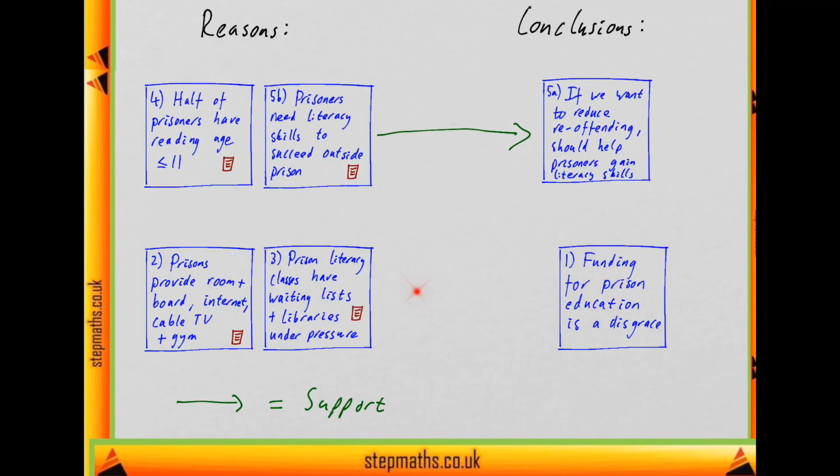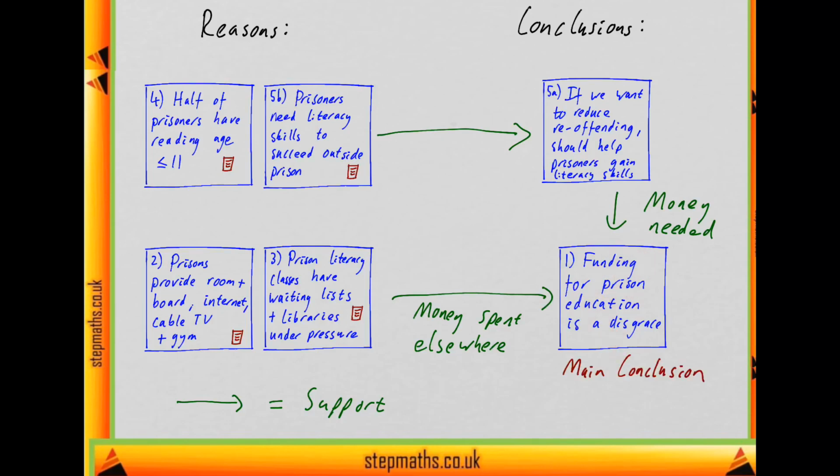But they seem to be relevant to this, because if prisons are funding the wrong things, then that's what would make prison funding for education a disgrace. And if this conclusion is true that we should be helping prisoners gain literacy skills, that means we should be spending money on prison education. But this is saying we don't, instead we spend it on other things. So basically we're saying we need money spent on education, but it's being spent elsewhere. So those are both reasons for thinking that funding for prison education is a disgrace. So it looks like this is the main conclusion, and this is just an intermediate conclusion through which these pieces of information lead to this conclusion.